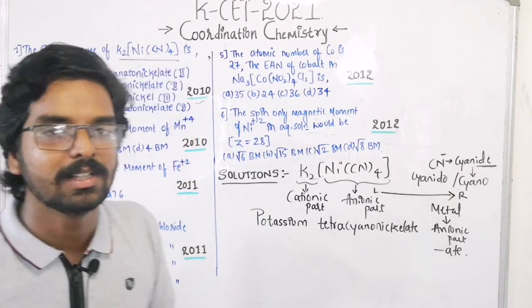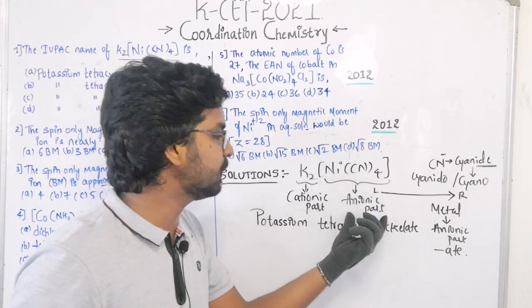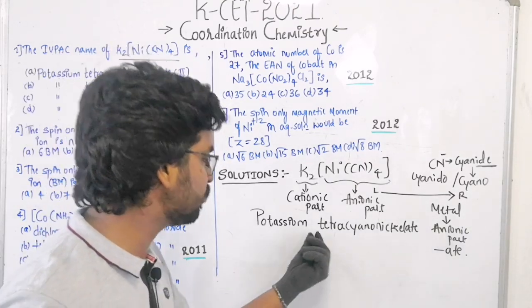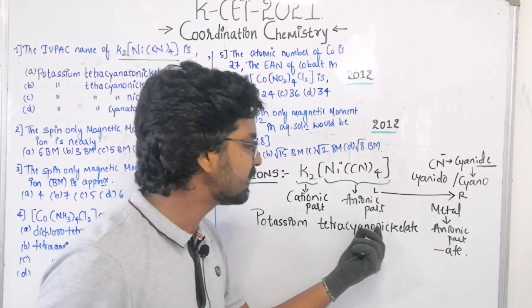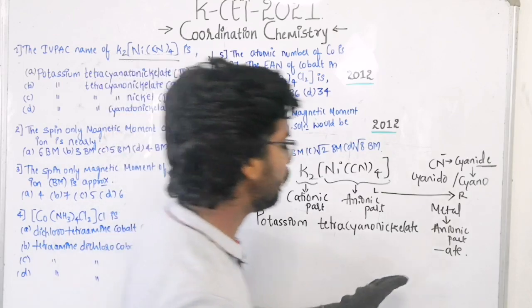So the modification is done only when the ligand as well as the metal is present in the anionic part. So now the name becomes potassium, with a small gap between the cationic part and the anionic part, tetracyanonickelate.